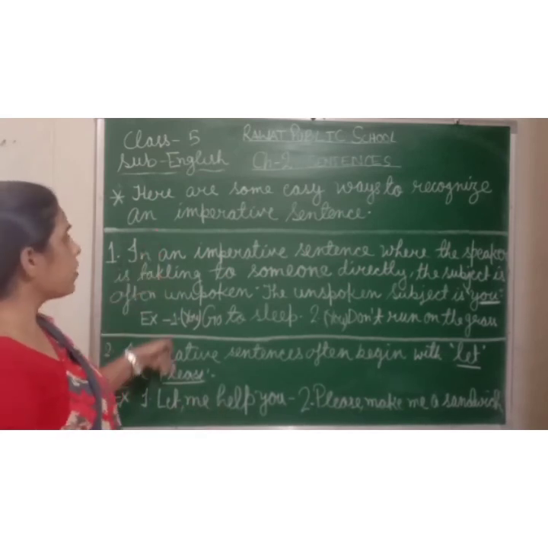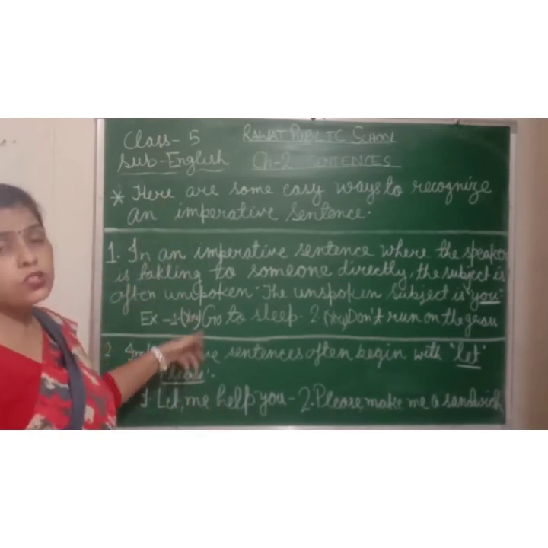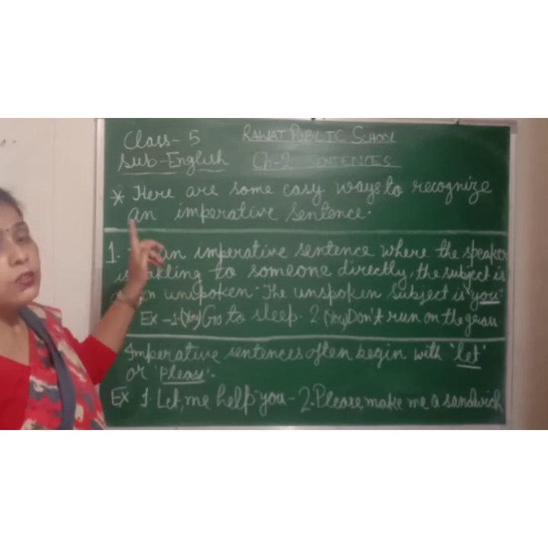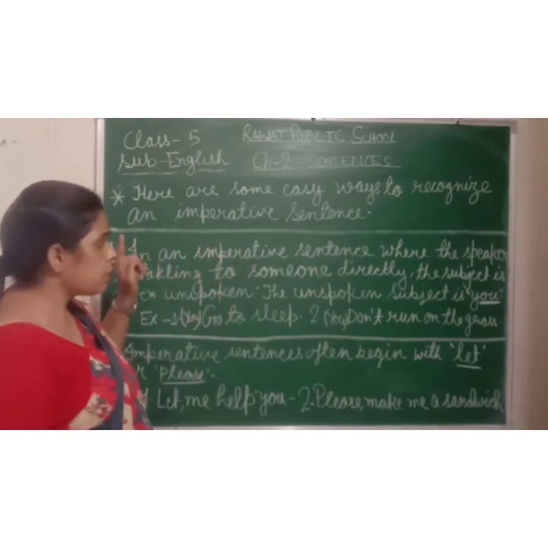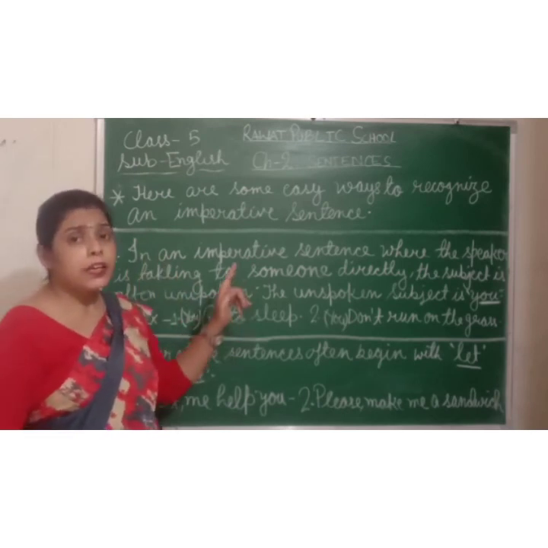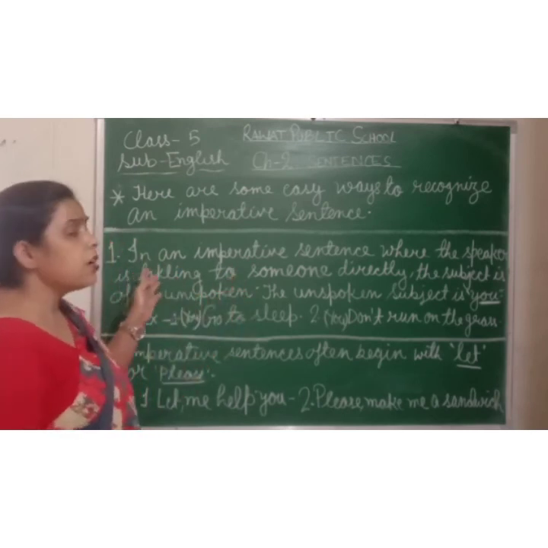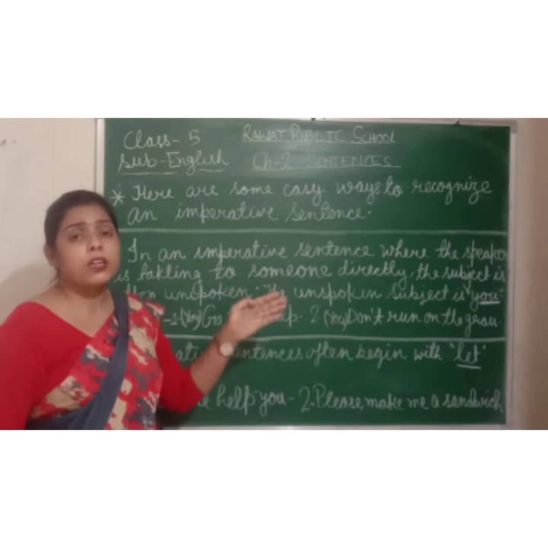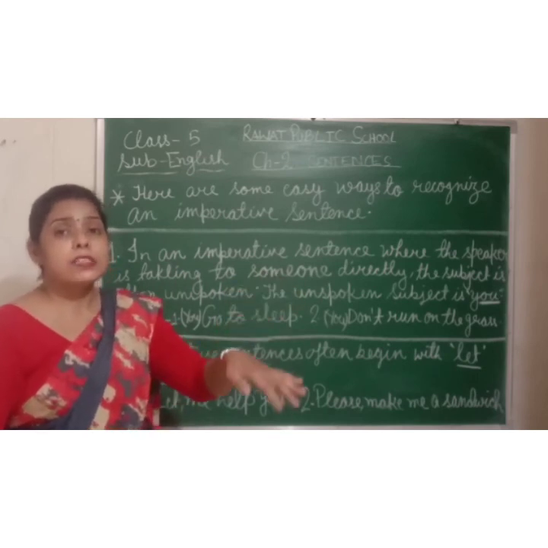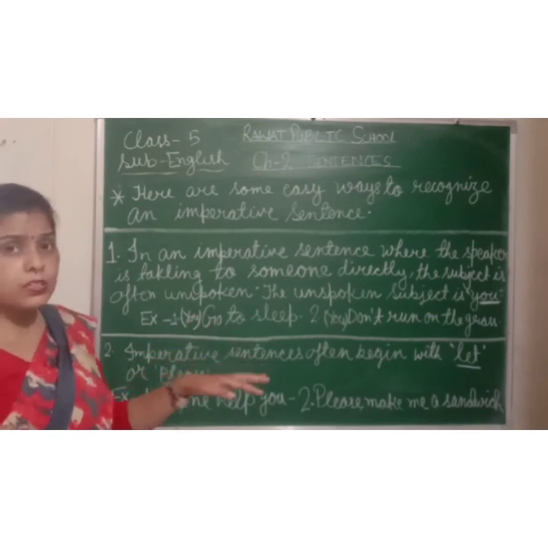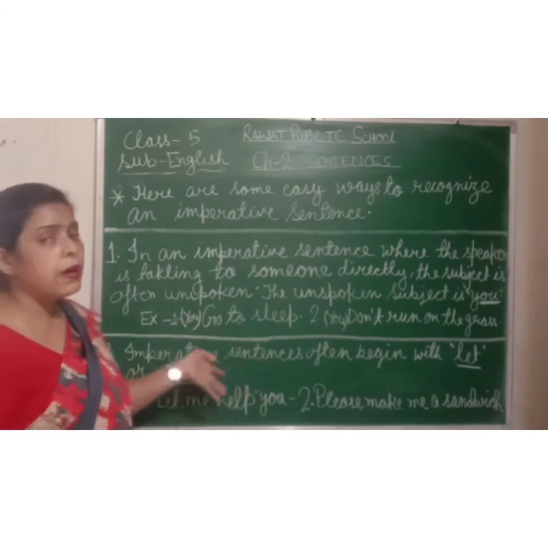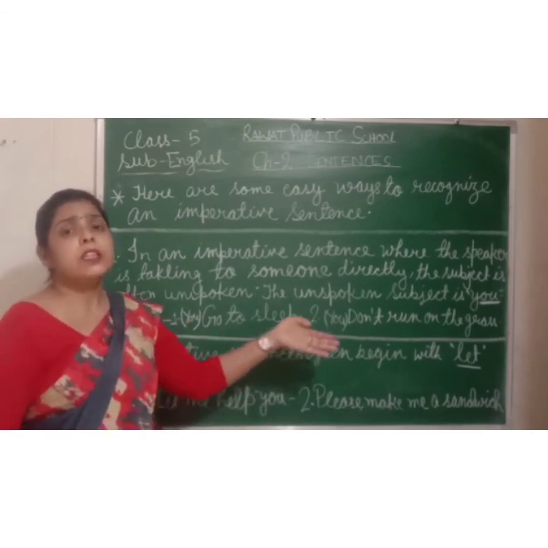So there are two ways to recognize an imperative sentence. The first one is that the unspoken subject will not be visible there. It means someone is talking to someone else directly. Then you have to know that it is an imperative sentence. And imperative sentences often begin with let or please.